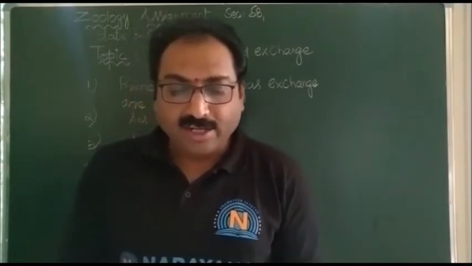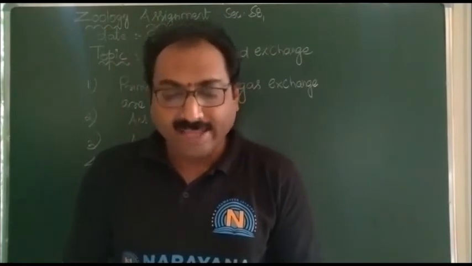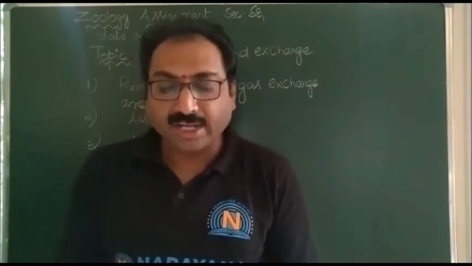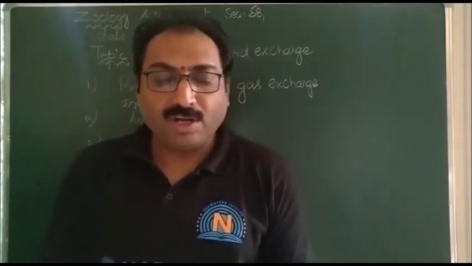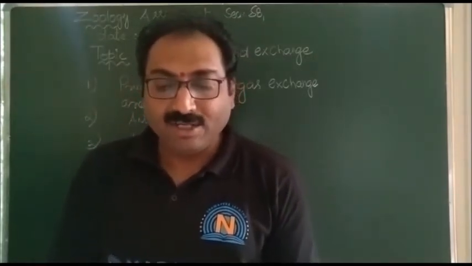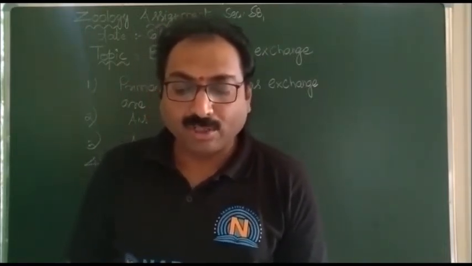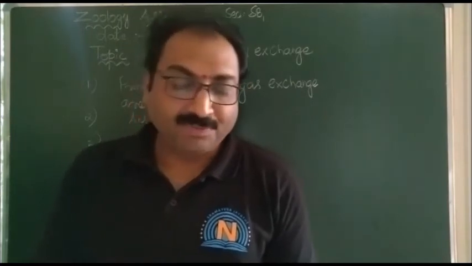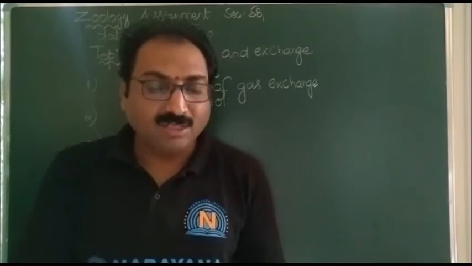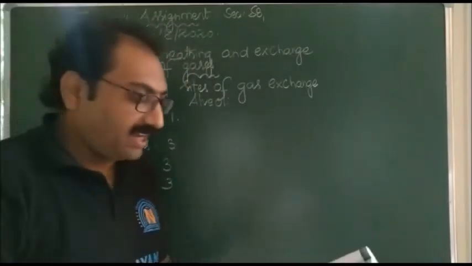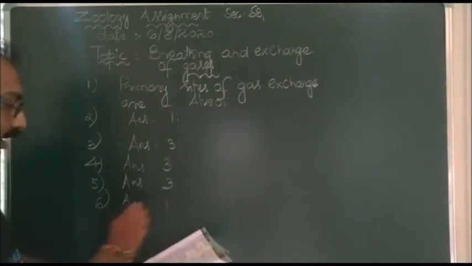The options given are: first, 20 to 25 times; second, 10 to 15 times; third, 40 to 50 times; fourth, 30 to 35 times. So the answer is the first option, 20 to 25 times. The answer for the sixth one is 1.